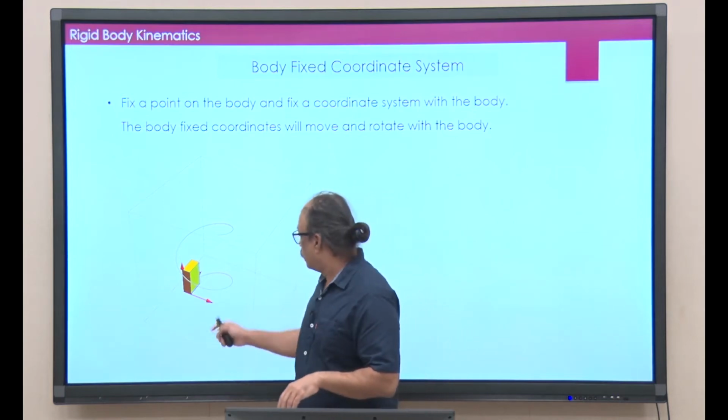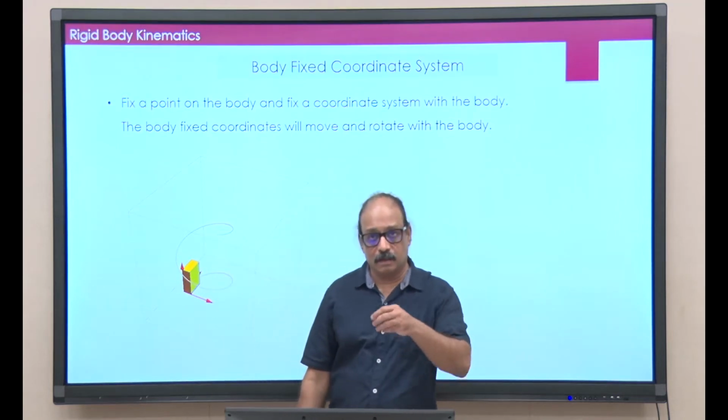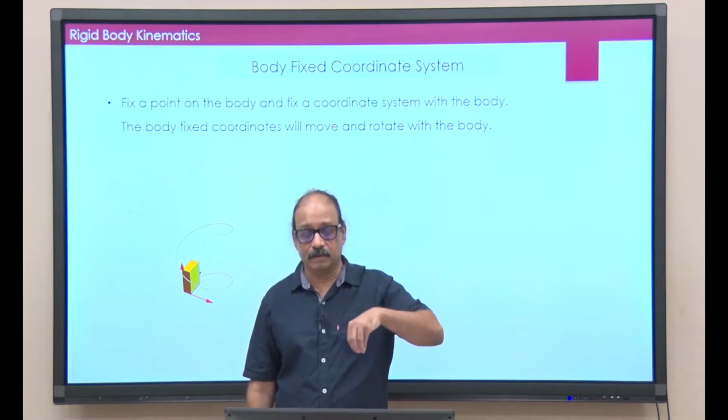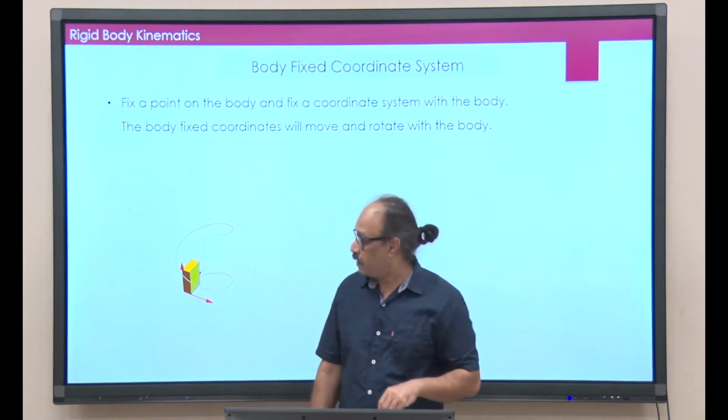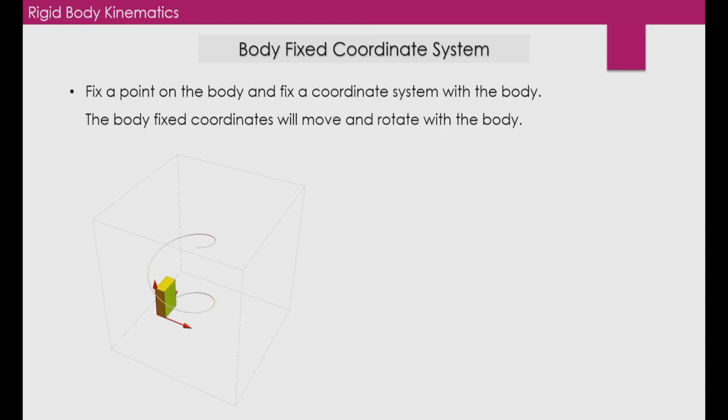And this curve that you see here shows the curve along which that particular point of the body will move, and along with that the coordinate system also will move. If you look at this, as the body moves you can see there are two coordinate systems.